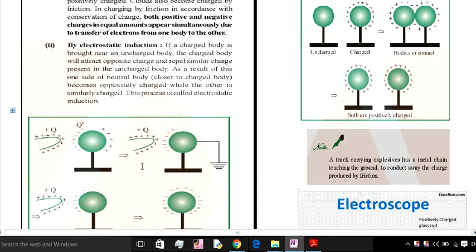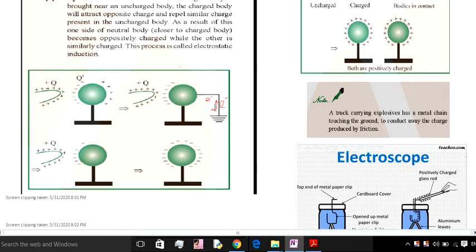Then we attach this body with the ground potential. So these two bodies' potential becomes equal. Now when the two bodies' potential becomes equal, this positive charge goes into the ground. The electrons will come from the ground towards this body, and the positive charge will go from here to here. So this is our example of electrostatic induction.